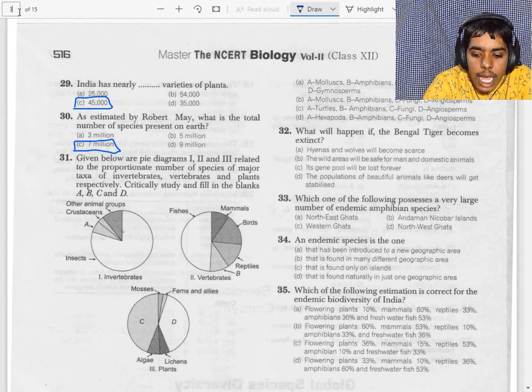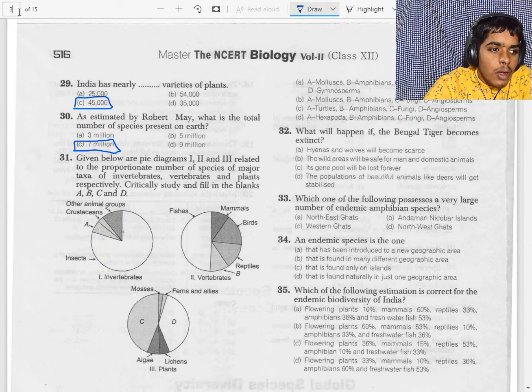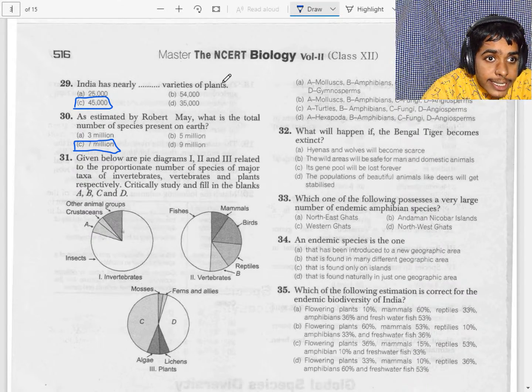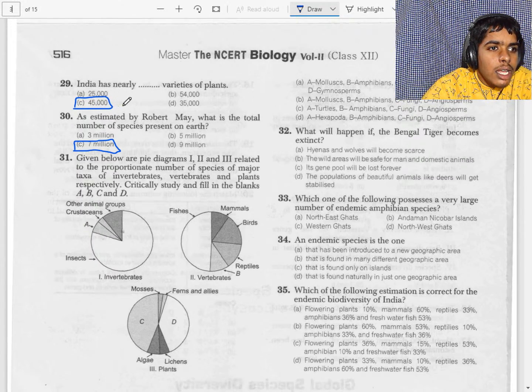It is the 11th page, I think. Okay, 29. See, India has 45,000 plants and twice as many animals. Robert May, a scientist, counts that the total species diversity is 7 million.